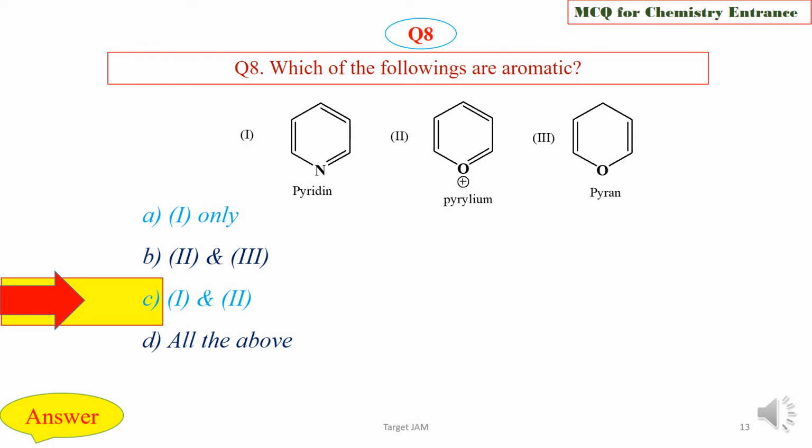See, pyridine and pyrylium, these two both have 6 pi electrons, so they are cyclic, planar and conjugated, so they are aromatic. But in case of pyran there is one sp3 carbon, so it is non-aromatic.